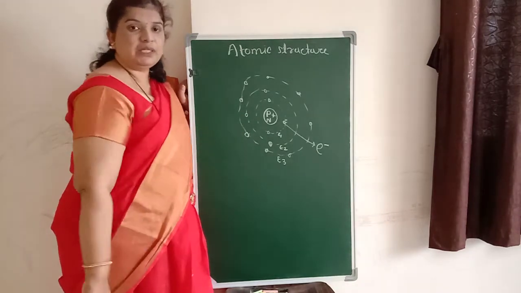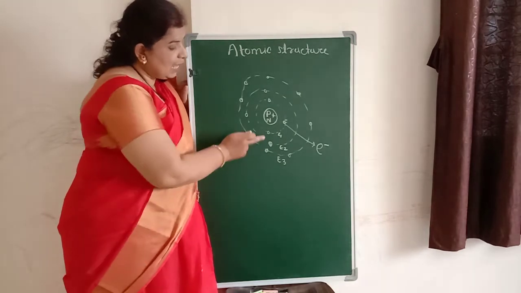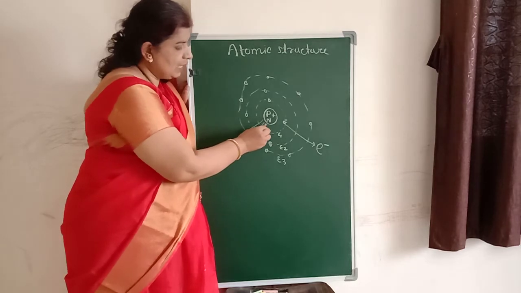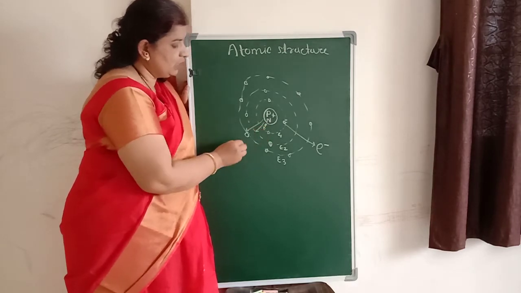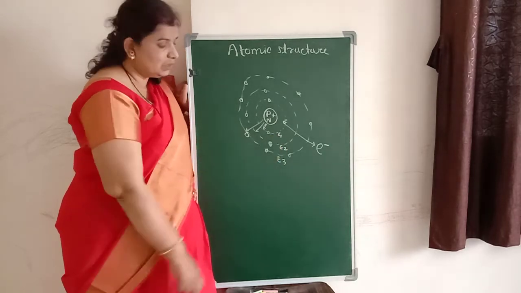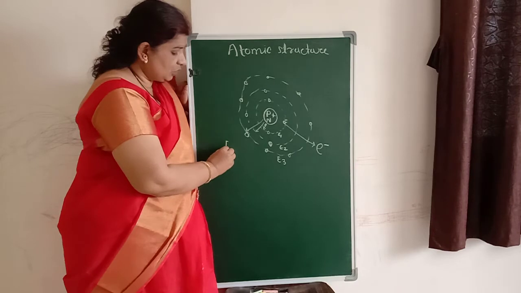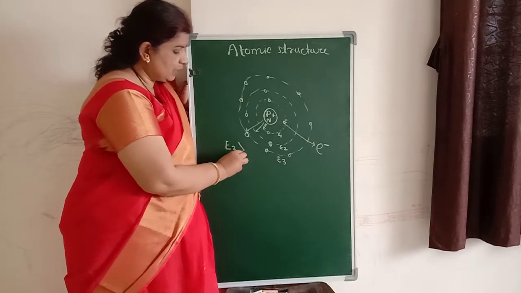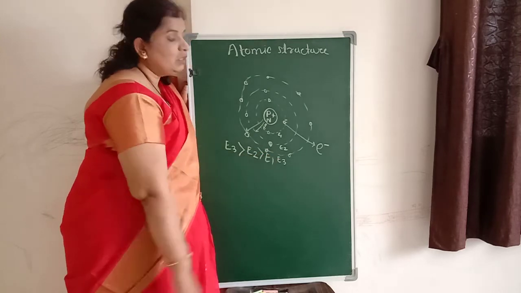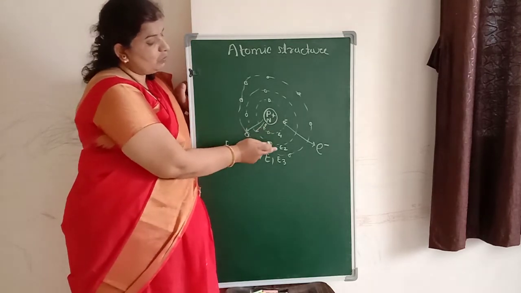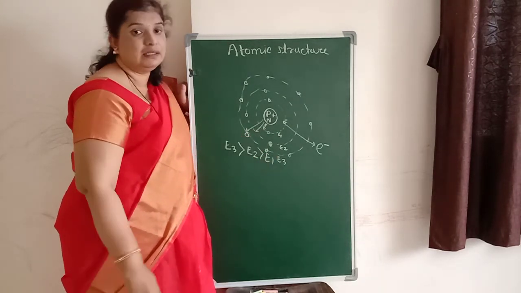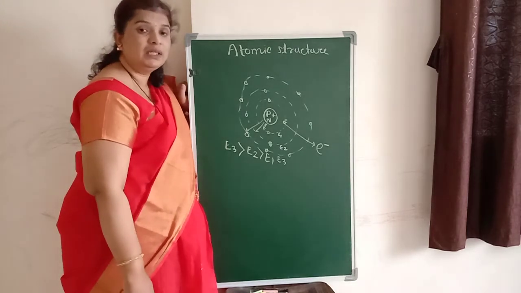Now the next point according to Neil Bohr's theory is what? As we move away from the nucleus, if you compare the energies of these energy levels, the relation will be like this: E3 will be greater than E2, which will be greater than E1. So as we move far from the nucleus, the energy of each energy level goes on increasing.